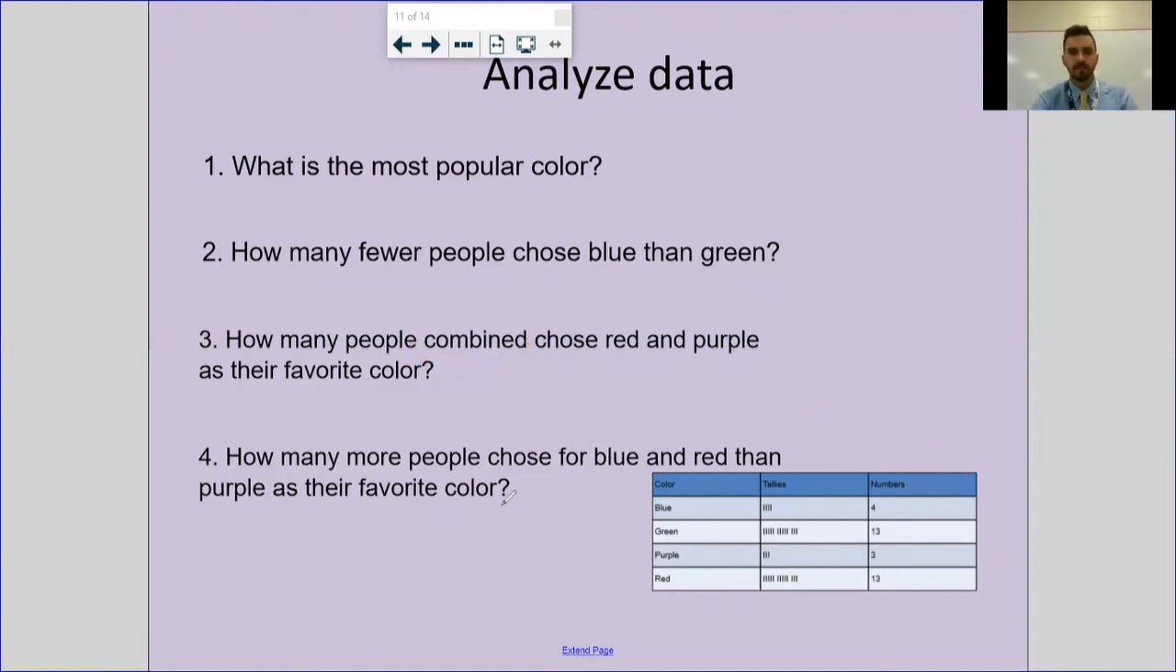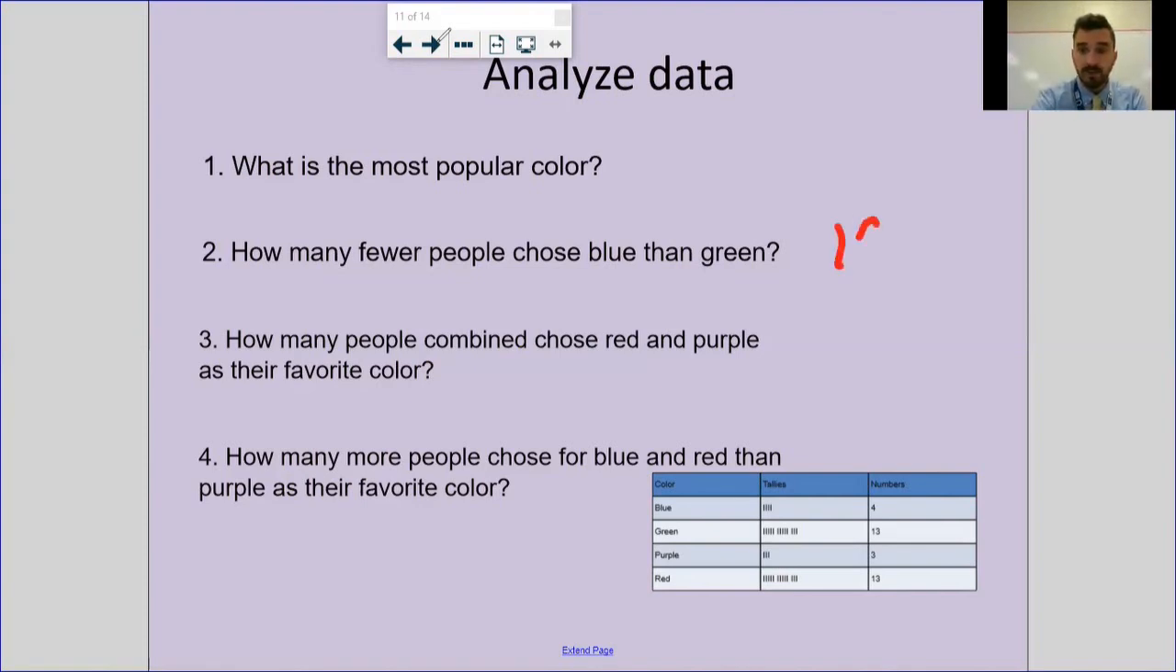And last but certainly not least, number 4 is a great question. It says, how many more people chose blue and red than purple as their favorite color? How many more is super important. You're going to hear how many more 1,000 times this school year. You've got to know that how many more means that you've got to subtract. So I've kind of got this split. I've got how many more blue and red than purple. So I'm really combining blue and red, and then we're going to subtract the purple from it.